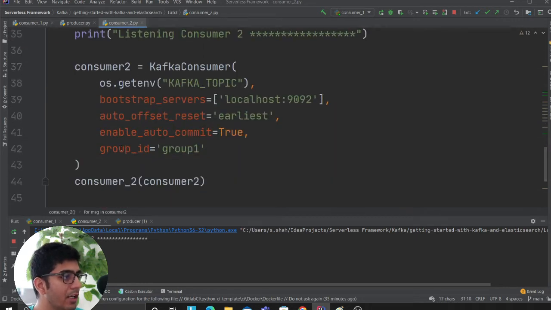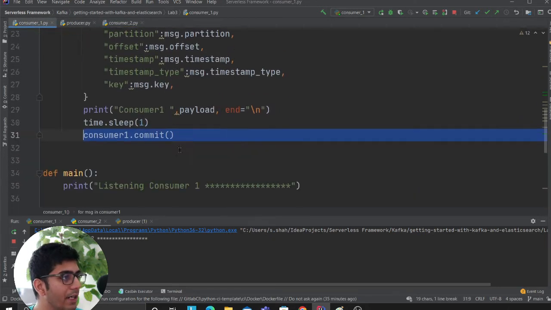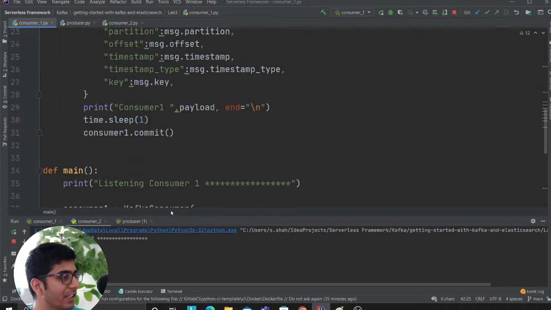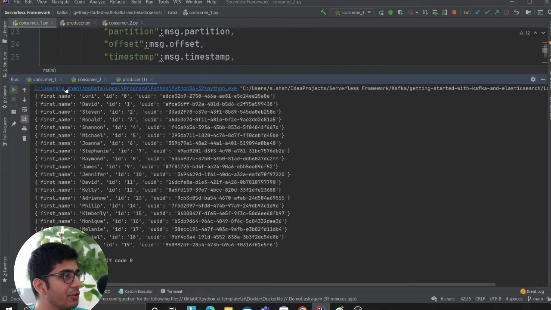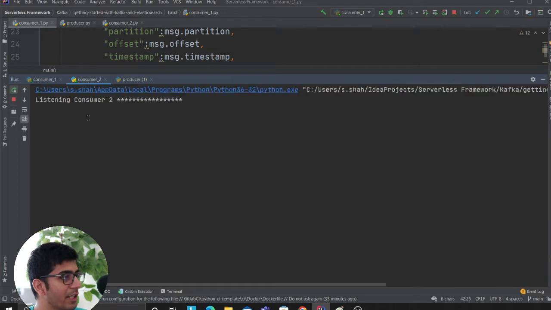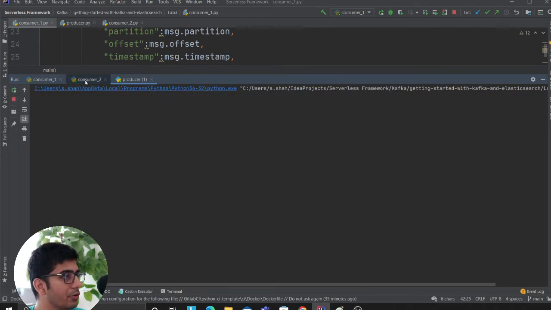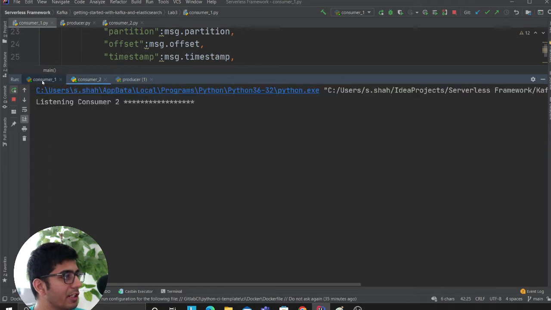Remember, both consumers have the same group ID. The group ID is the same, which is very important for us to see. Now when I start producing messages, there are two consumers listening. Now I will start my producer, and any one of the consumers will start picking up those messages.